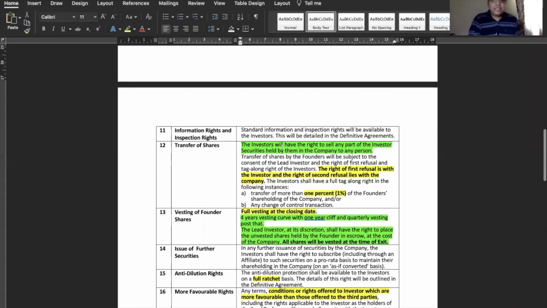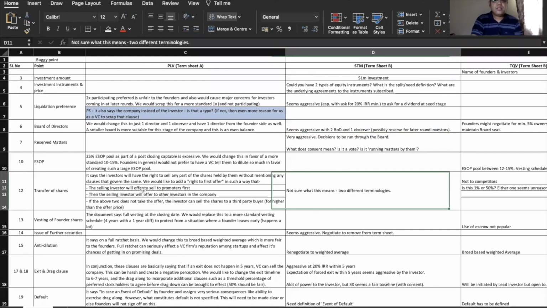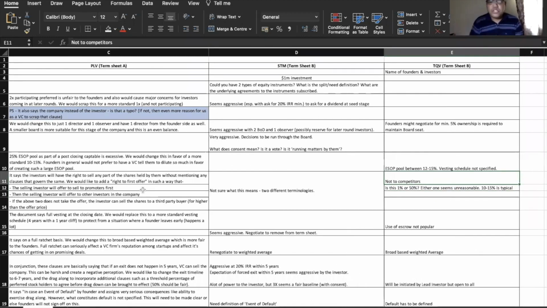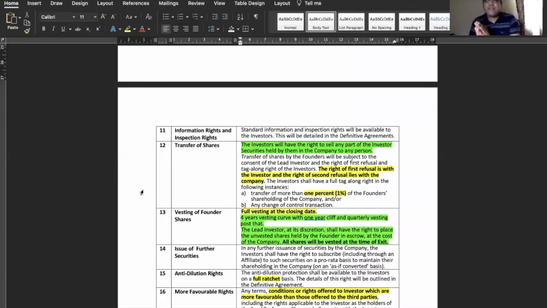The first point with the transfer of shares was that the investors will have the right to sell any part of the investor securities held by them in the company to any person. As far as the assignment is concerned, I think TQV got it right where they said not to any competitors. So there's an exclusion list which is created. This exclusion list is revisited at periodic intervals to see to whom we need not put the money in. So we should not have permitted transfers to those people.